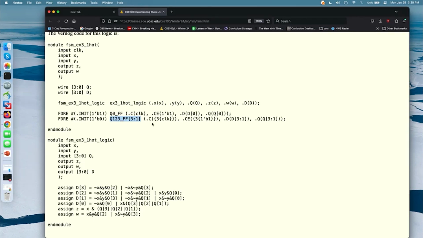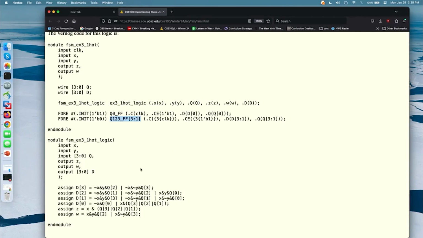And what we're going to do then is feed it a bus of length 3 that has the clock, a bus of 3 bits of 1 for the clock enable. Oh, I forgot the reset. Oh well, I should fix that. 3 bits of 0 for the reset. And then for the D inputs, D will be a bus and Q will be a bus. And then here are my equations.